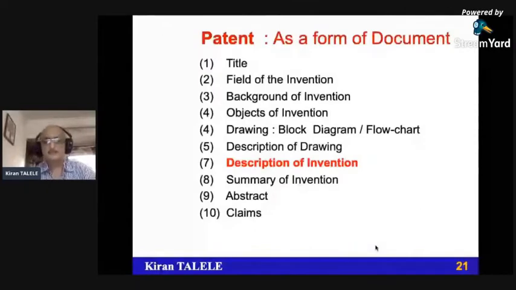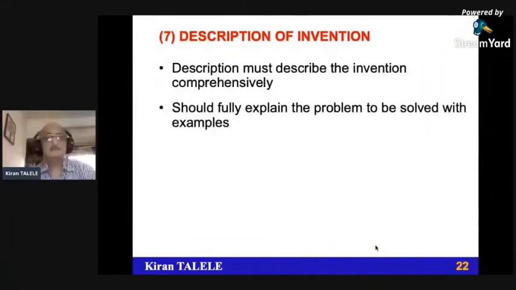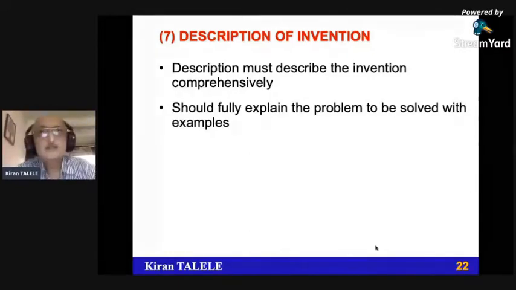Description of invention. Now, this is very important. You need to write the complete description comprehensively about your invention. What is your invention all about? The working diagram can be written point by point. It can be written component by component of your block diagram. There are so many components in a block diagram. This can describe the entire working of your system in general. So this definitely helps the user to go through it and understand the patent technology. It also helps the patent examiner to understand the patent invention.